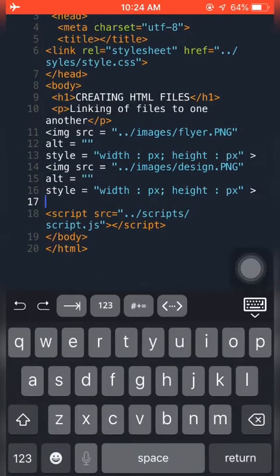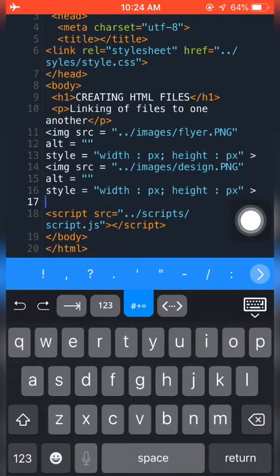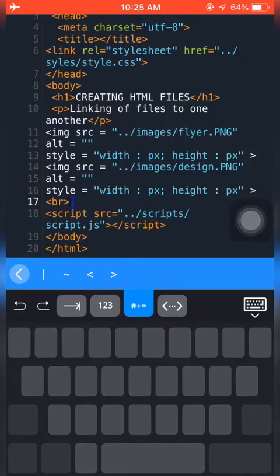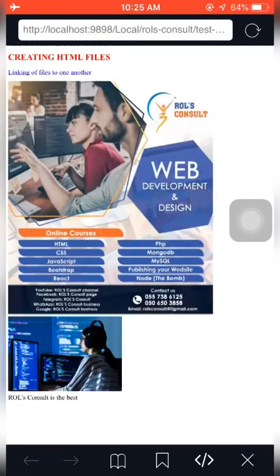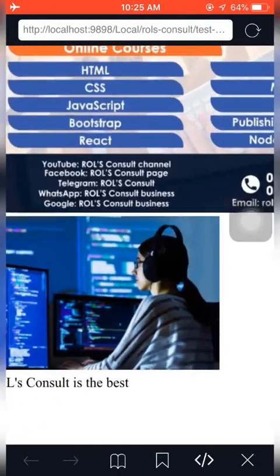But you saw something which I didn't like, and I'm sure you don't like it also. We saw that Rows Consult was just at the side of our last image, which we don't like. So we use a BR, which we call the break, and it will send Rows Consult is the best to the next line. Let's see what happens. So we have Rows Consult now under the image.